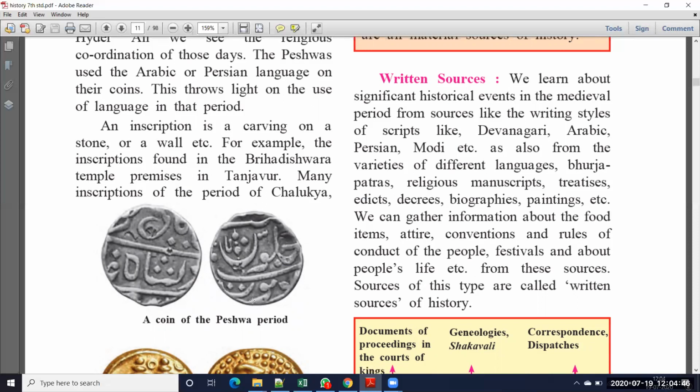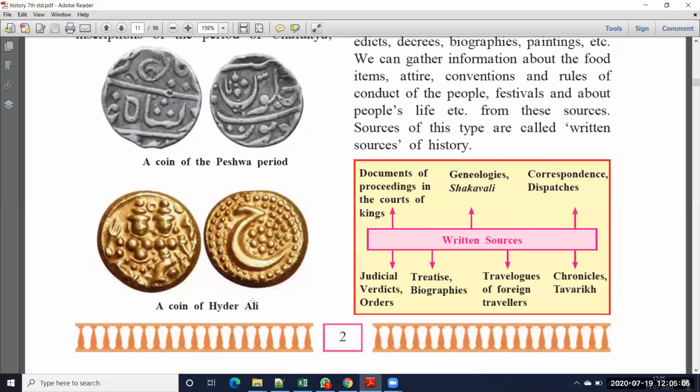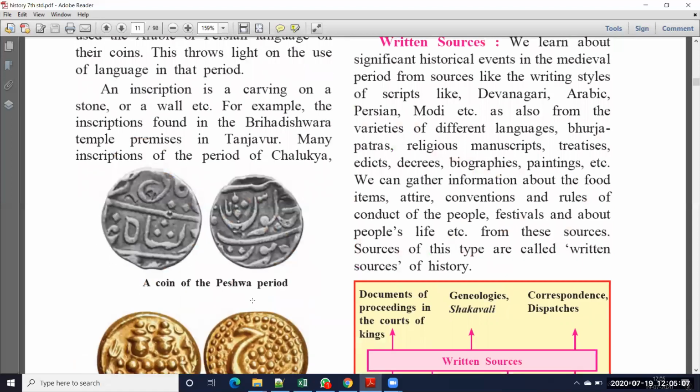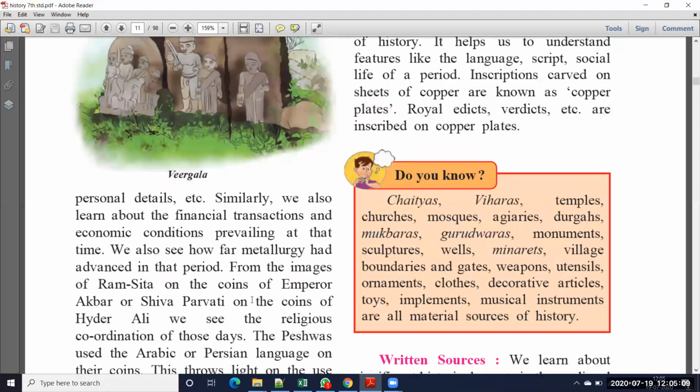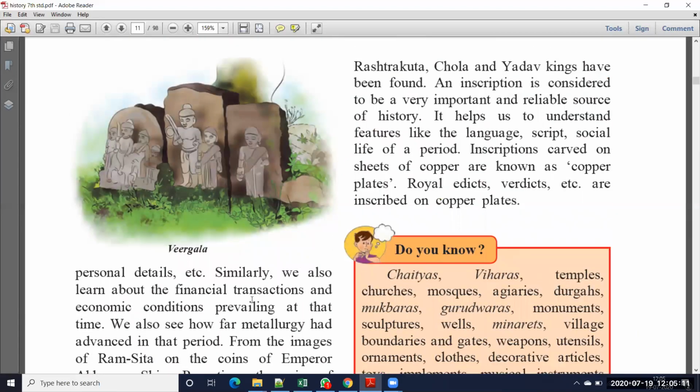Okay, here they are giving the example also. So the Brihadeshwara temple is there in Tanjavur. In that temple, inscriptions are found. That means on the wall they carved some information. So what is that, see here: many inscriptions of the period of Chalukya, Rashtrakuta, Chola, Yadava kings have been found.